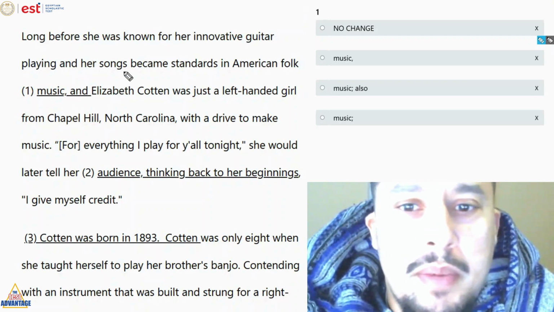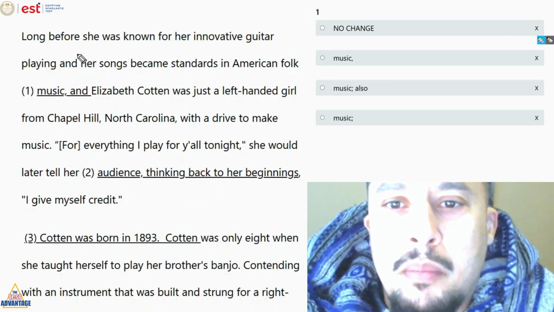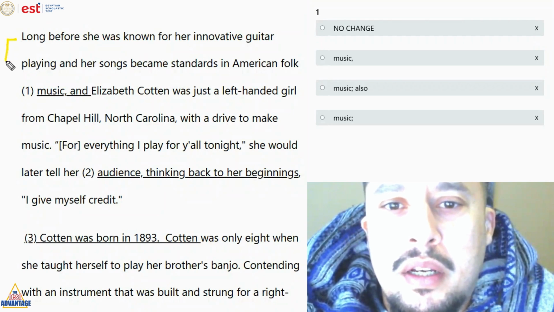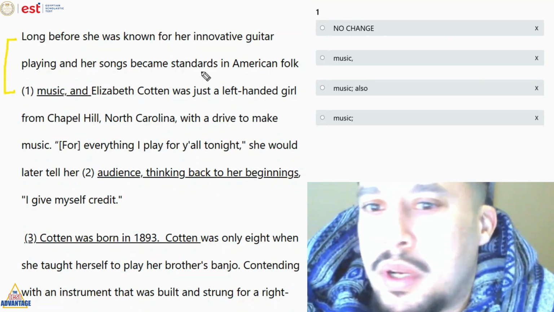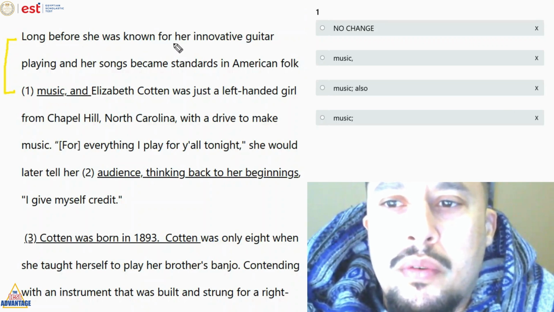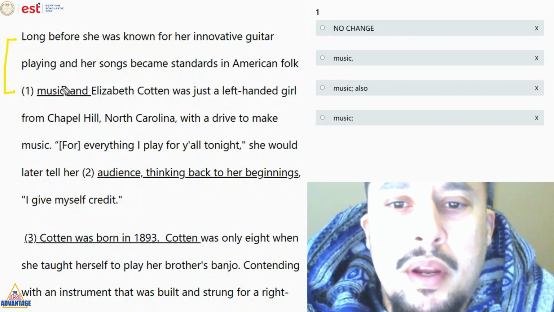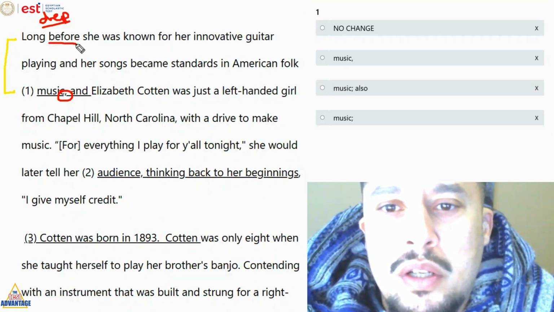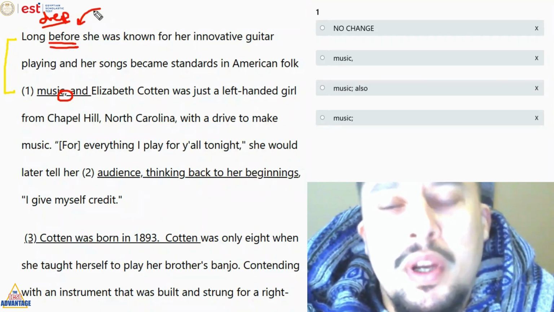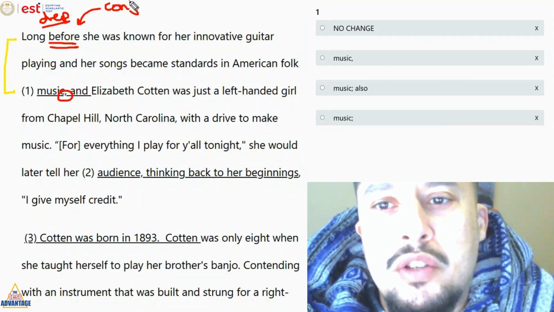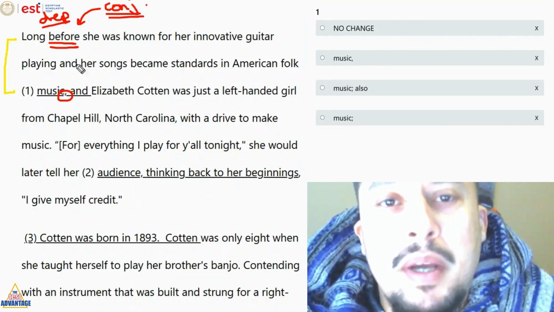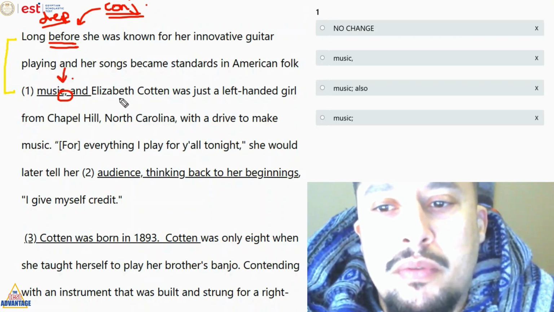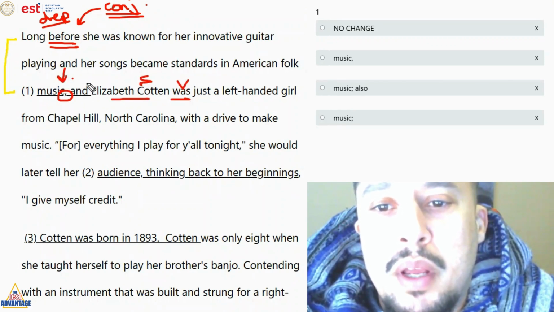Okay, so بالنسبة ل question number 1, look at idea number 1. Long before she was known for her innovative guitar playing and her songs became standard in American folk music, comma. This is a dependent clause. If you see here, before كذا. So before that بنحسبها كconjunction. So this is a dependent clause وبعد ال dependent clause المفروض يجي لي على طول subject to verb. ما ينفعش نقول كلمة comma and هنا.